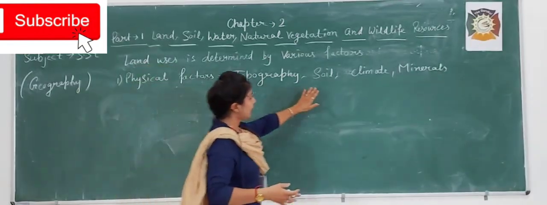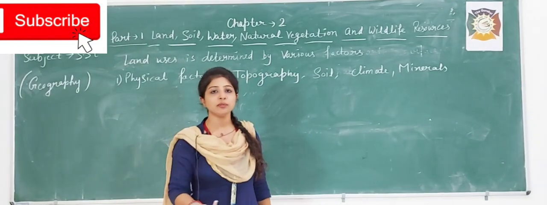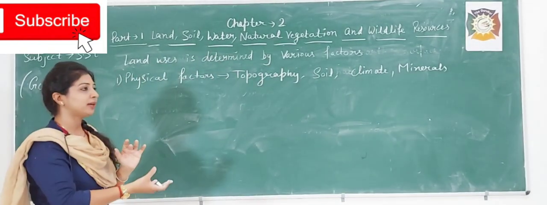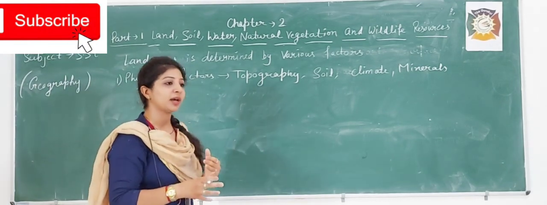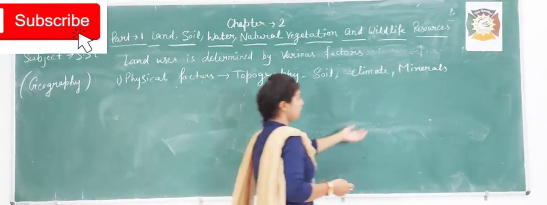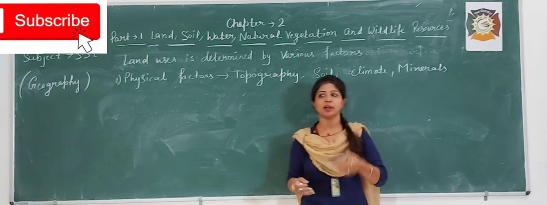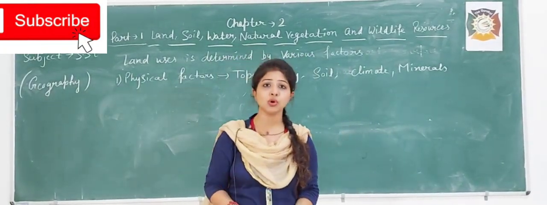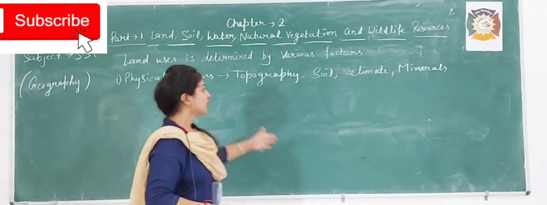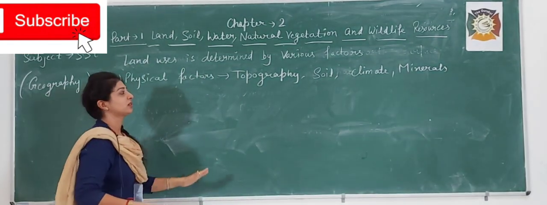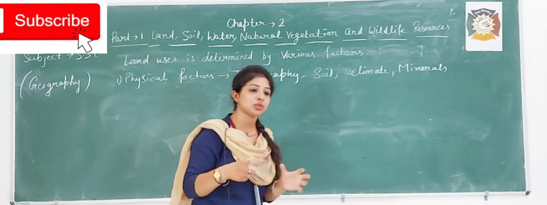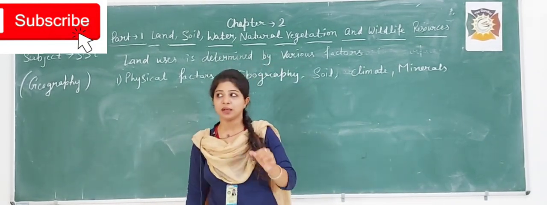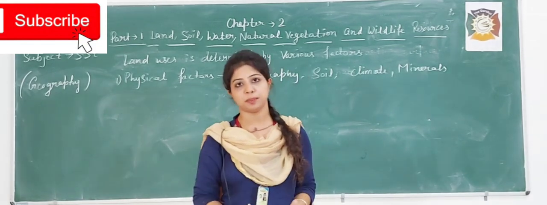Okay, next is climate. Climate also influences it. Climate describes what we should do there, whether we should do agriculture there or not. Okay, minerals: if there is one place where we can find more minerals, then we will not do agriculture there, we will do mining there. So these are the physical factors which describe what we should do on which land, which land is used for which purpose.